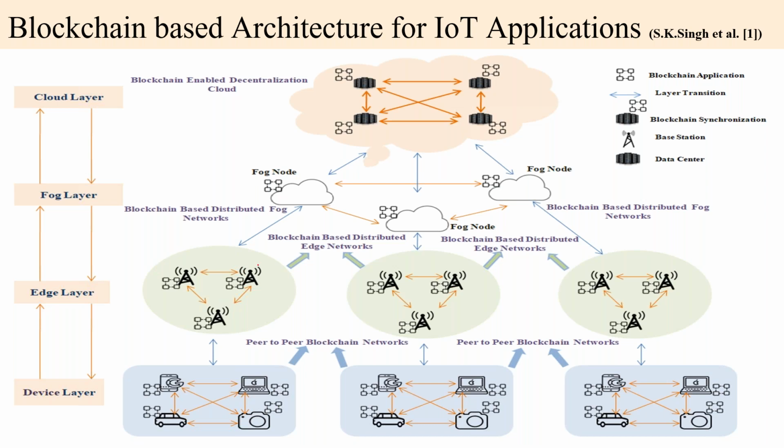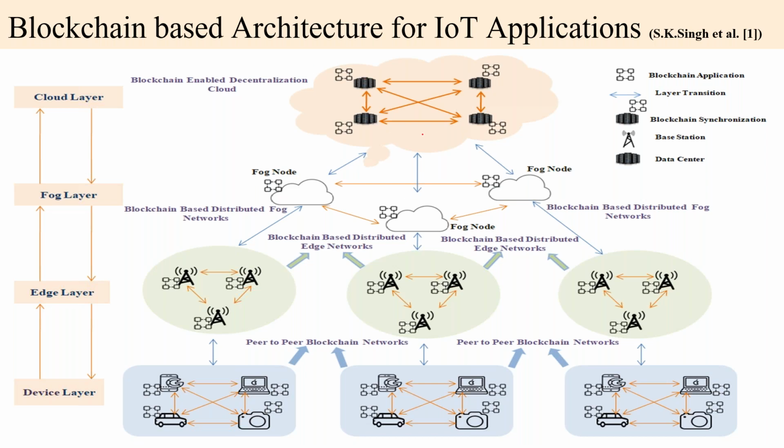The third layer is the fog layer, and all fog nodes use a distributed network, a blockchain-based distributed fog network.